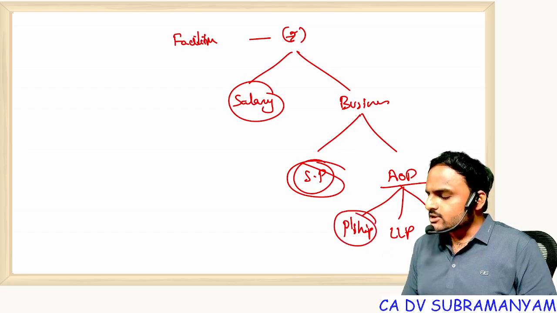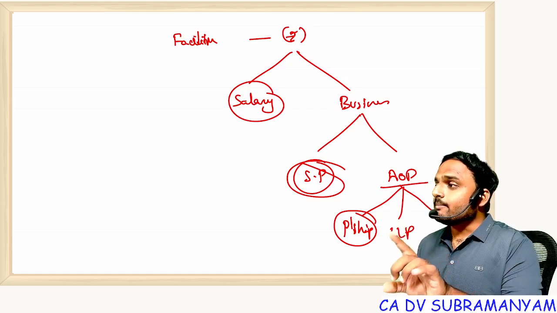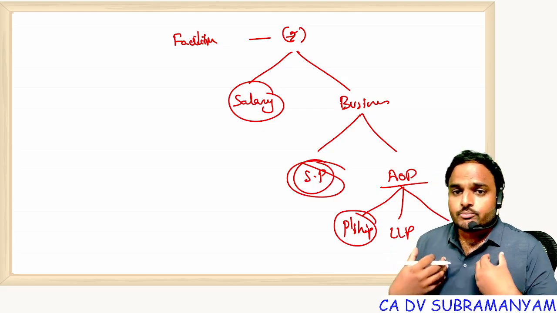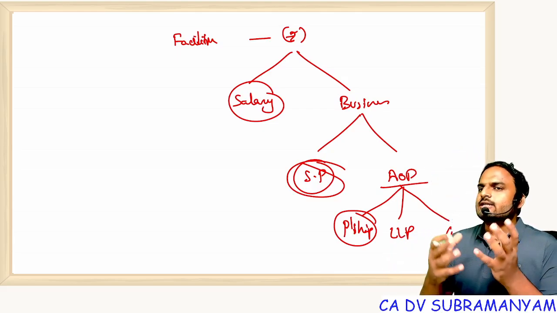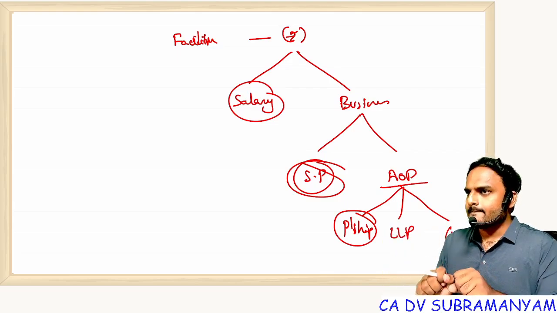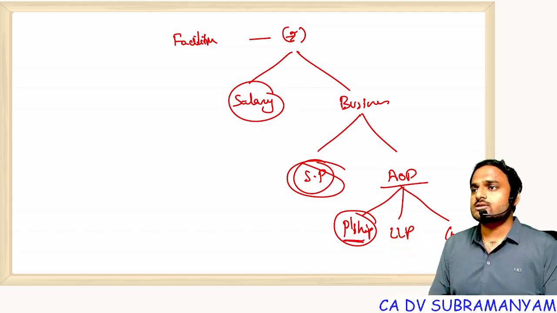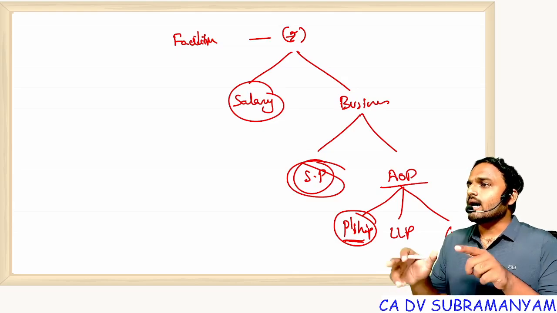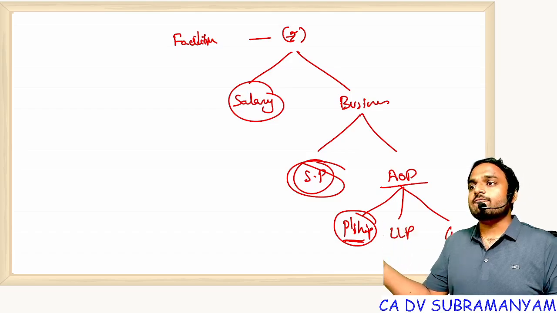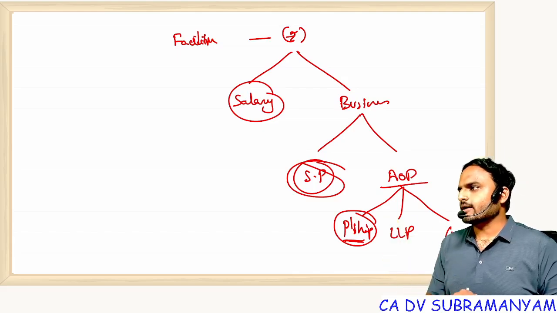Now coming to partnership, here another disadvantage is there. Advantage, capital is more, because if everyone is contributing 1 lakh, like if 10 persons are there, 10 into 1 lakh means 10 lakhs. Capital is good. But the biggest disadvantage in partnership is joint and several liability. What is joint and several liability? I am liable for my acts, I am also liable for my partner's acts, because every partner is an agent to the other partners. Another drawback.